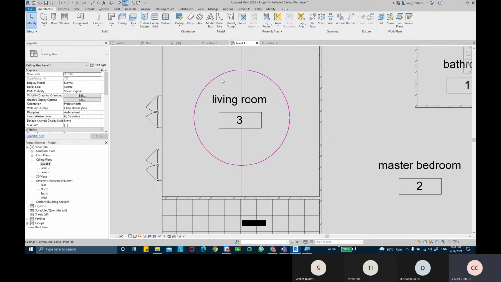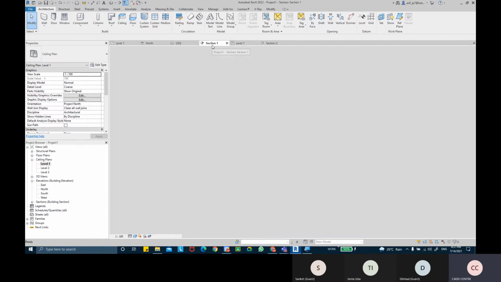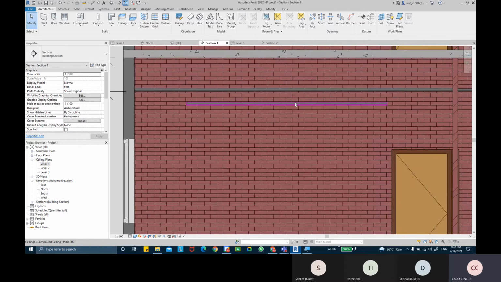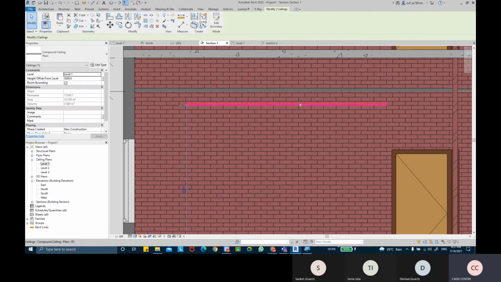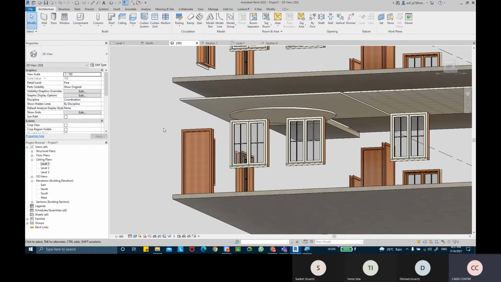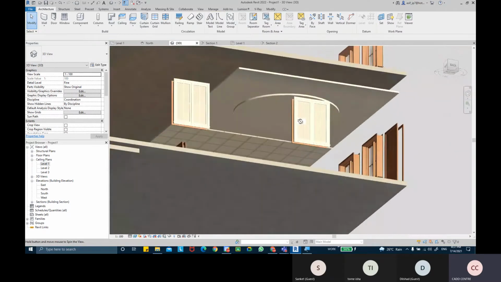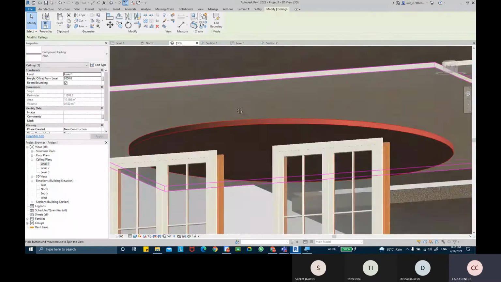So now you can see a shape in the false ceiling plan. But if you look into your section view, you'll find that that shape is below this shape basically. And if you look into your 3D view, you'll find that there we go, that circle shape has been drawn over there basically.